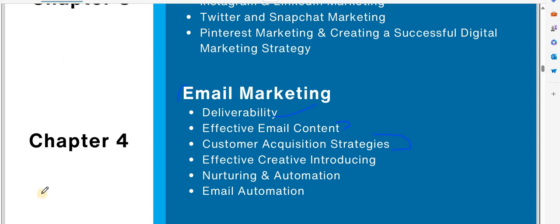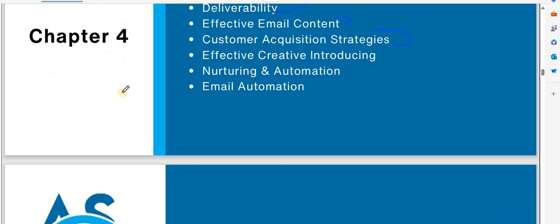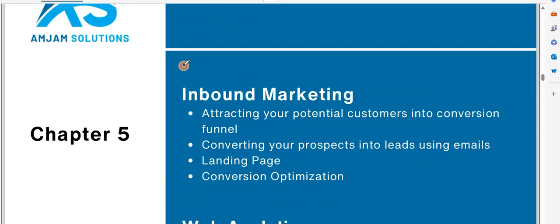In the automation, suppose person A is there, person A orders and the cost is 299, so automatically a mail will be sent saying you get 10% off on your next order. So this kind of automation we will go through, like how we can create this kind of automation. After that we will discuss inbound marketing.